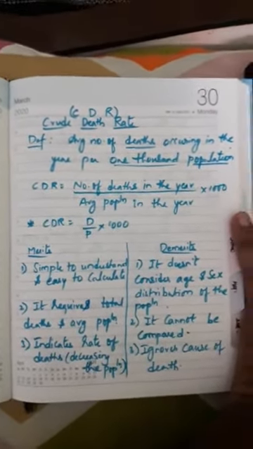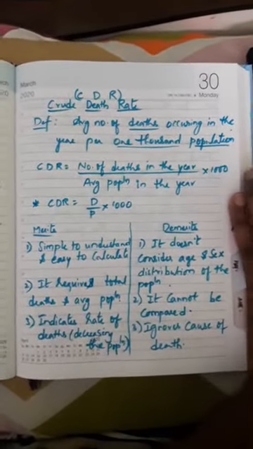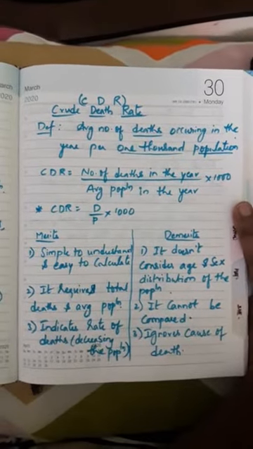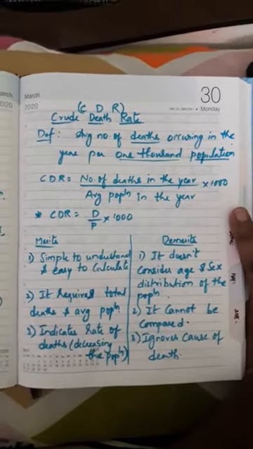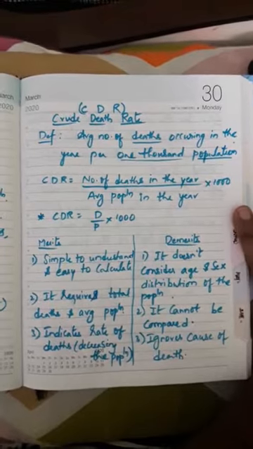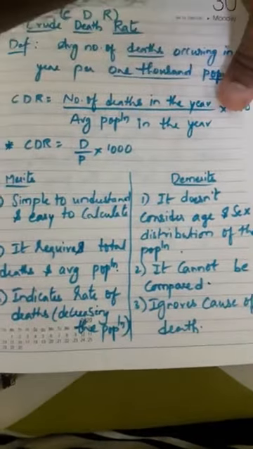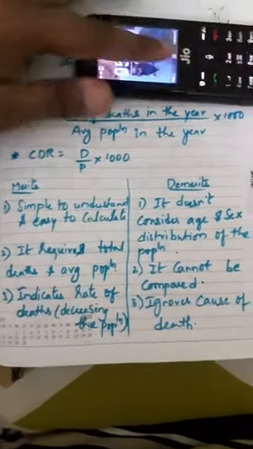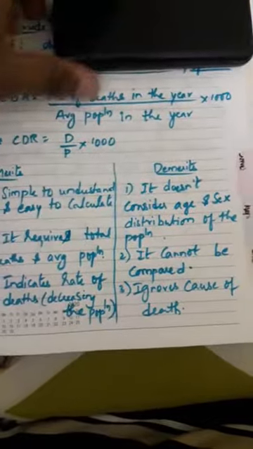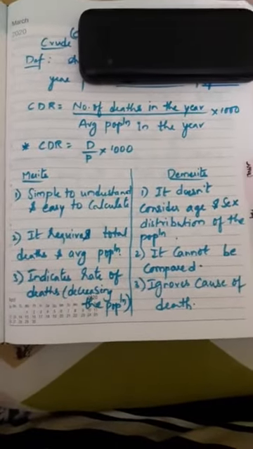Merits. As I always say, every method is very simple to understand and easy to calculate. That is the first merit of CDR. What is the second merit?